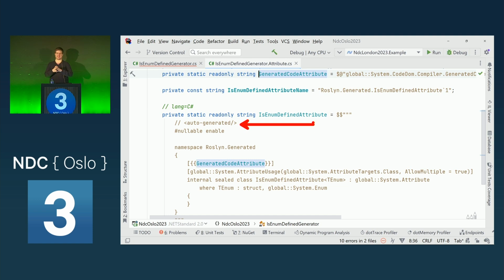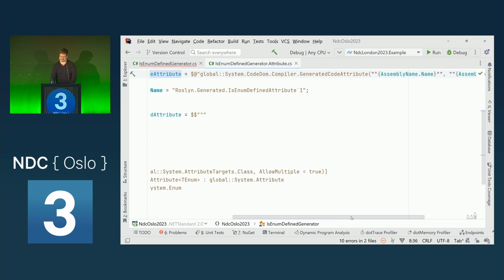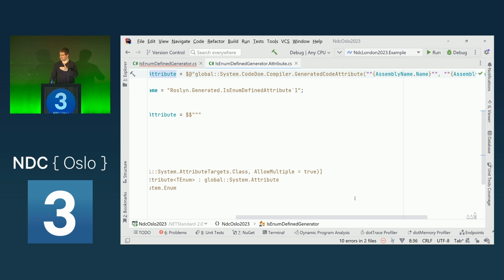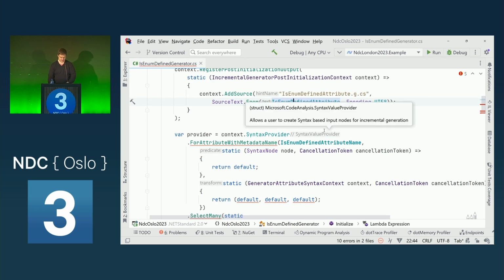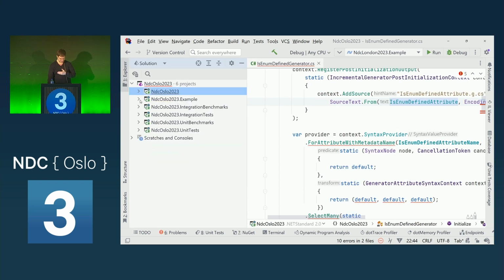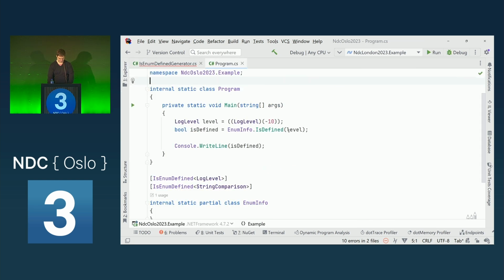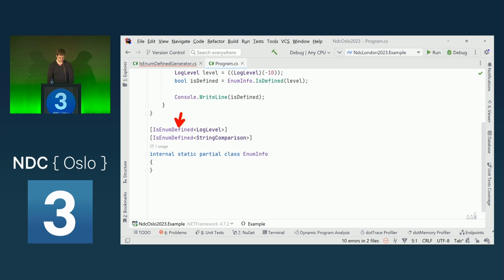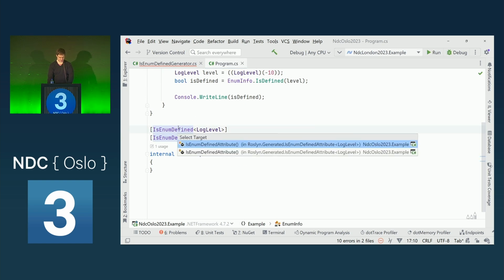But if we build, for example, an MSBuild extension that is based on an already compiled version of the code, this comment isn't there anymore. So that these tools can also understand what generated code is, it's good practice to slap the generated code attribute on top of these types and members as well. So now we have this attribute and can actually use it. If we jump to the example, we can actually use this generated attribute.